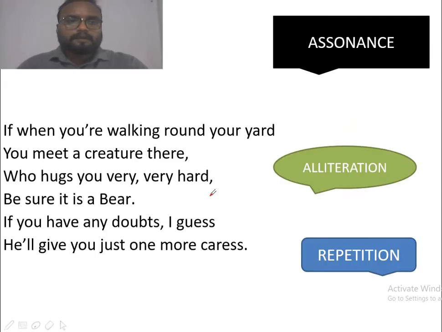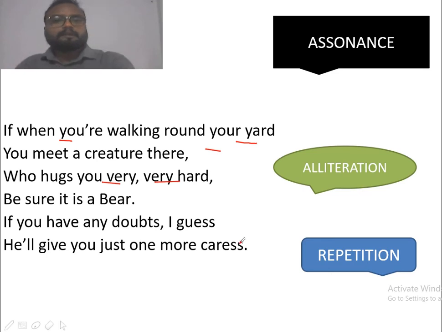The next paragraph. When you are walking round your yard, Y sound is prominent. Y sound is being repeated at the beginning of these three words, that is you are, your yard. So it forms a literary device that is known as alliteration. And again in the third line, very, very is repeated. So it forms a literary device that is known as repetition.